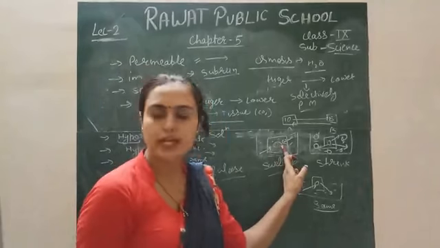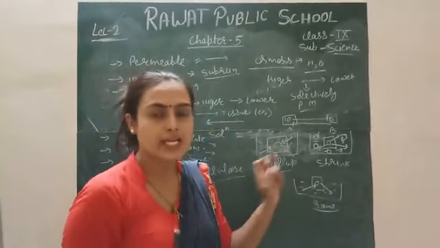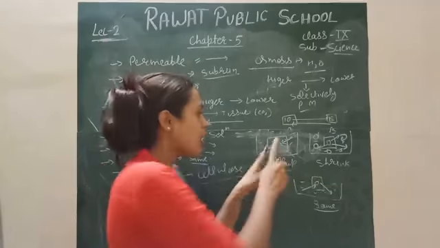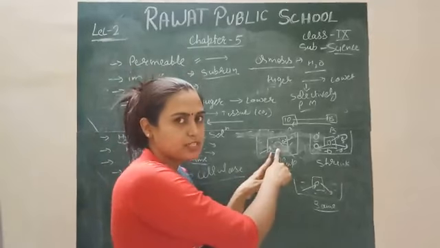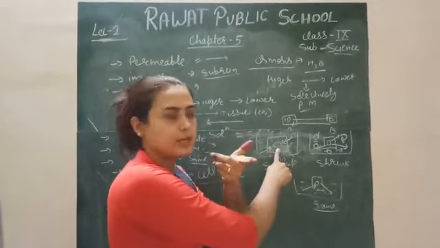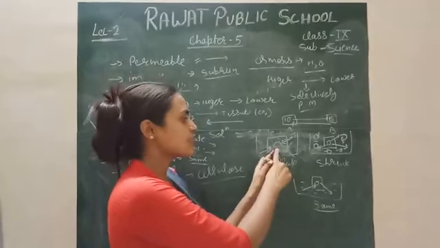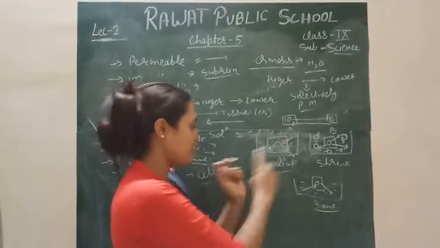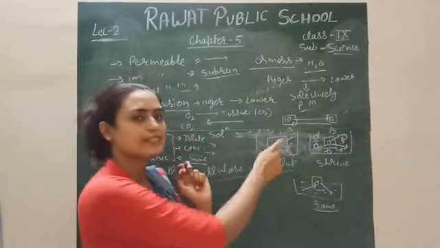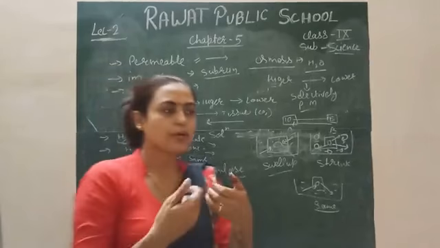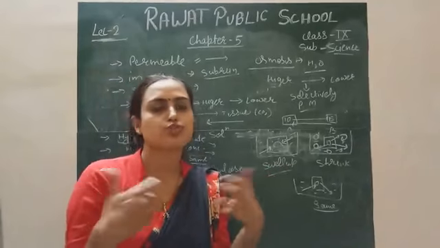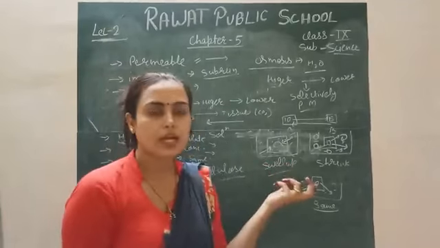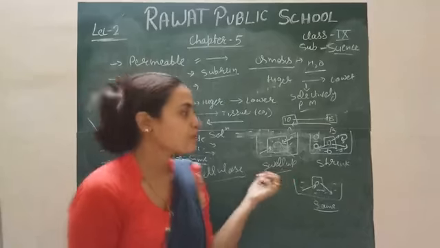When liquid continuously enters your cell, it causes a pressure which may cause bursting of the cell. This is called turgor pressure, the pressure exerted by the liquid. It is equal and opposite to the cell wall pressure exerted by the cell. Because it is equal and opposite, there is no possibility of bursting, so the cell stays alive, right?